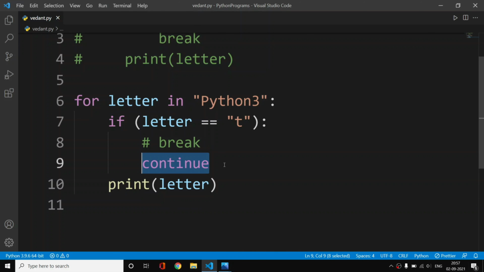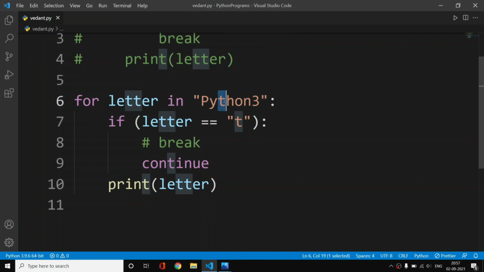When continue comes into action, the code in the body of this loop will not get executed, and the loop will move on to the next iteration. Just remember that when you use continue, the current iteration will be skipped. The current iteration will not take action. So as you know, we will get py,